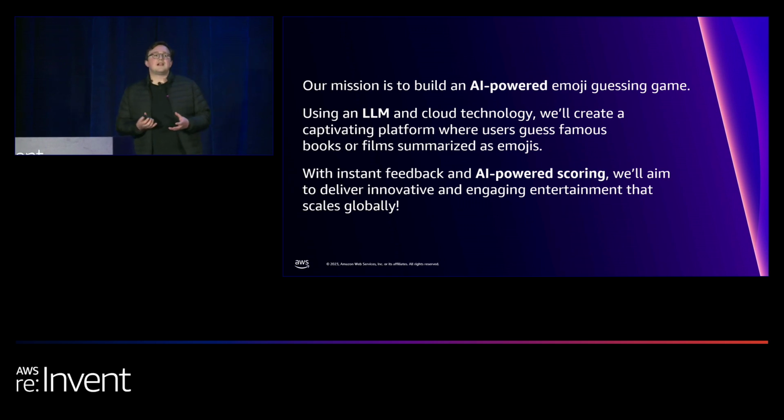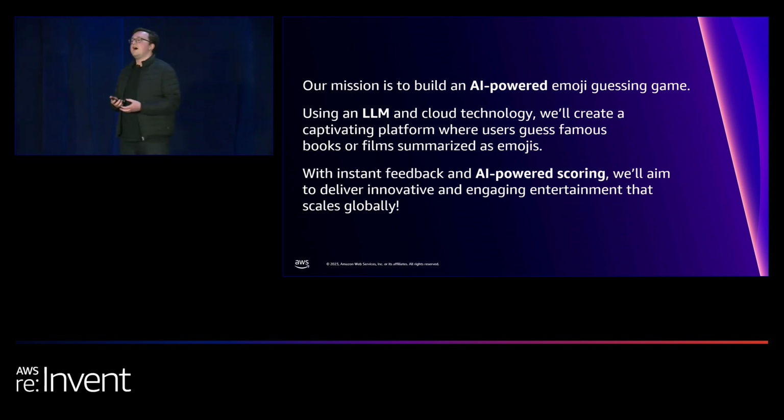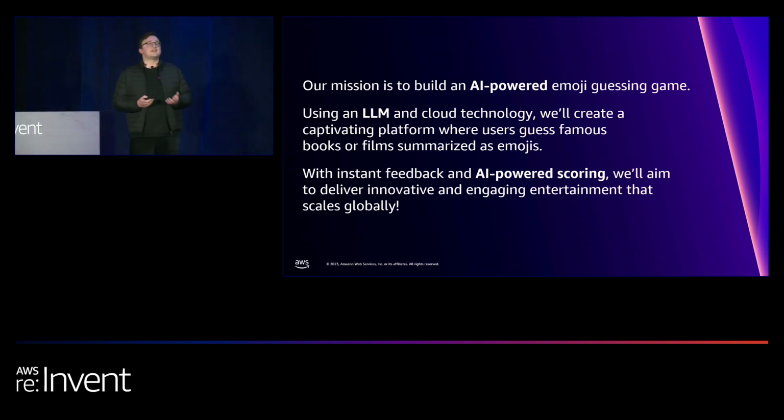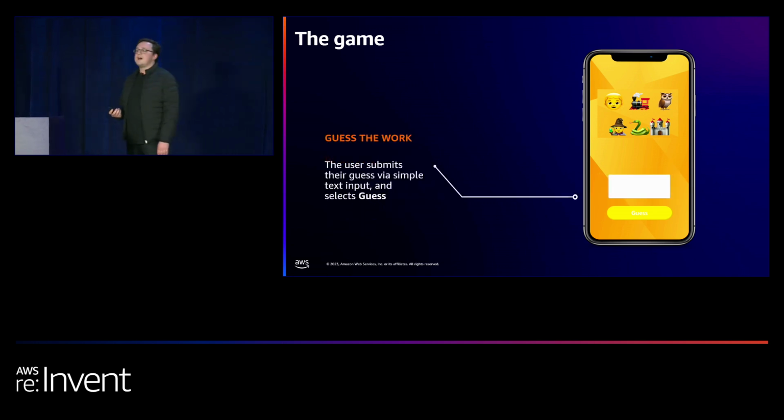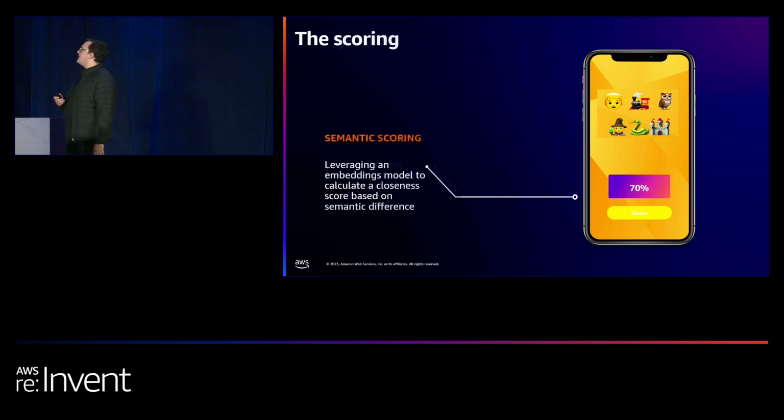It's an app that allows you to guess a famous book or a famous movie or film from a set of emojis. So we'll get 6 emojis for the book or the film, and then we have to guess the work of art. So for instance, we've got 6 emojis here. Obviously, Harry Potter and the Chamber of Secrets. We then have to guess what that book or film is. We submit our guess, or the user submits their guess, and then they get a score.